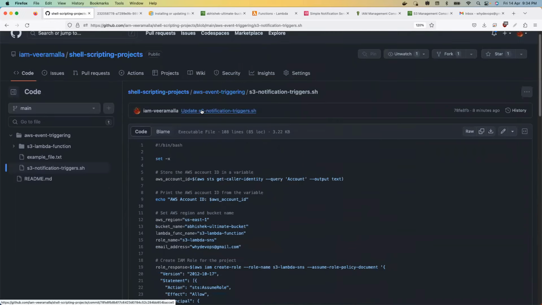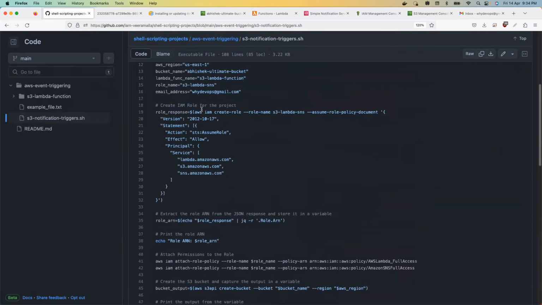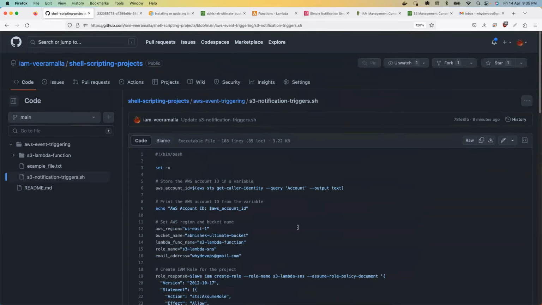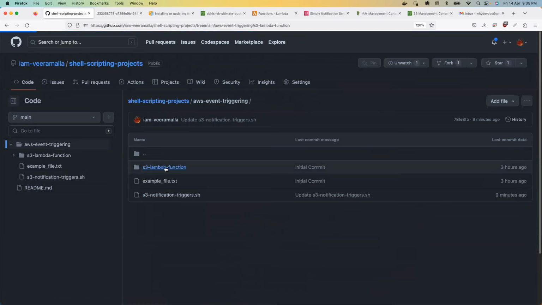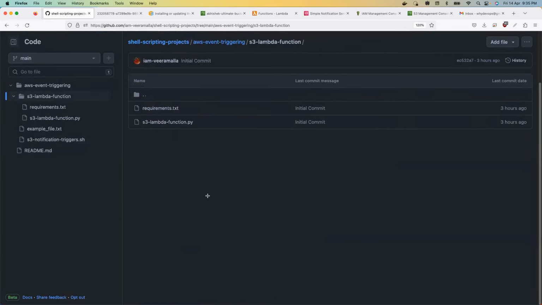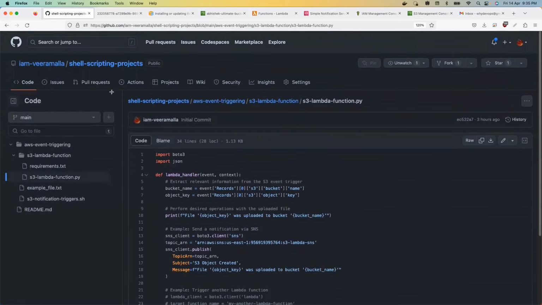Many people might not know Lambda functions, what SNS is doing, what the email service is doing under the hood, how the mail is going to come. So don't worry about all of these things. We'll do it through the demo. So this is the shell script here, and there is code for the Lambda function as well. I've put the code, it's hardly some 20 lines of code, because this is not a Python video. So I wanted to do everything through shell scripting.